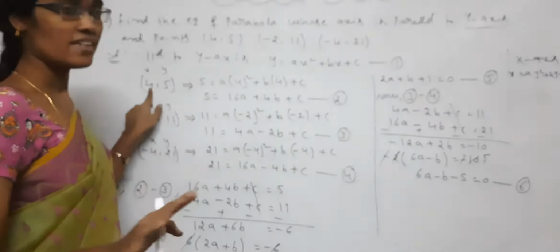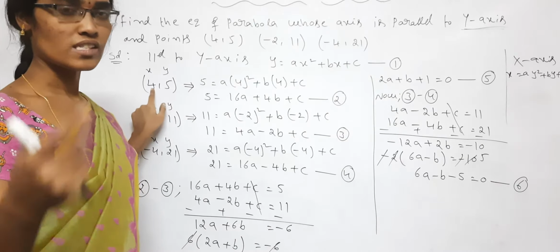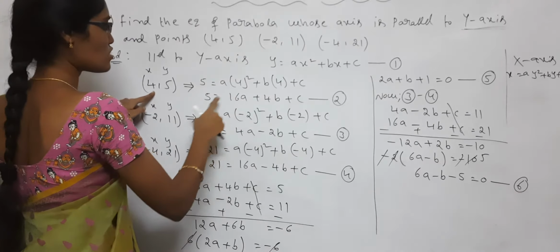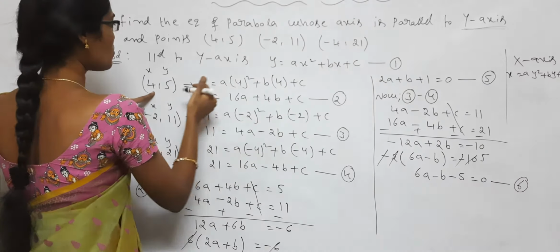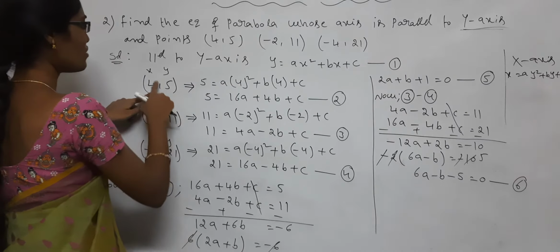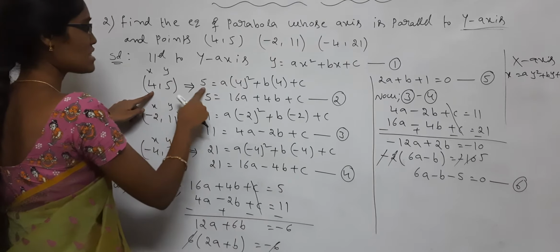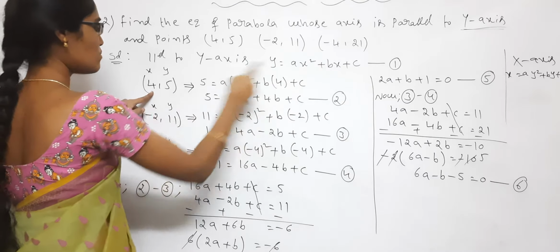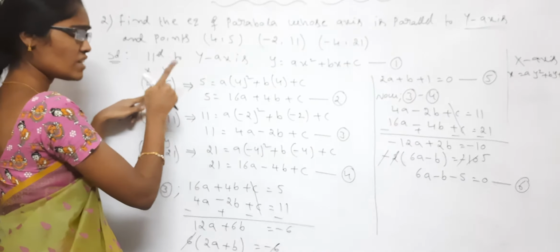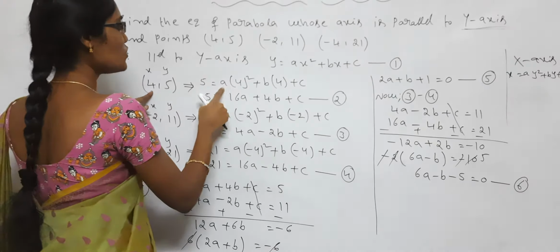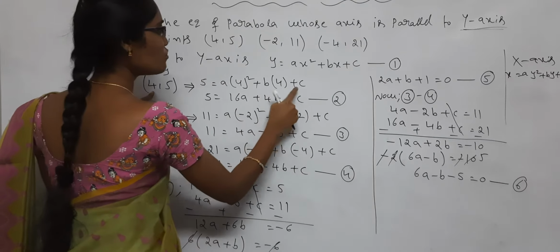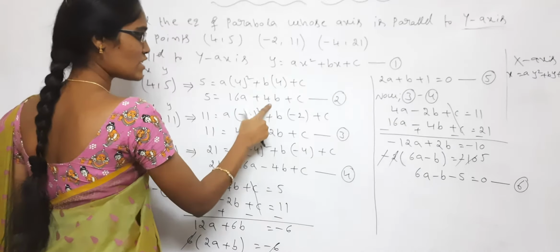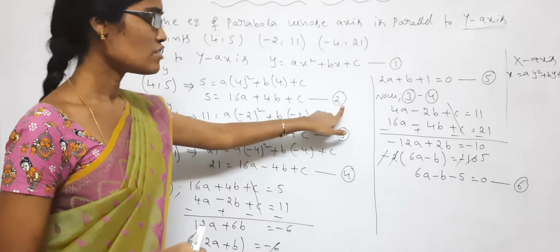See here, again, like in circles, it passes through the point (4,5). In the first equation, it passes through (4,5). So in this x place I am writing 4 and in this y place I am writing 5. So 5 is equal to a into 4 whole square plus b into 4 plus c. So 5 is equal to 16a plus 4b plus c. Consider this as equation 2.